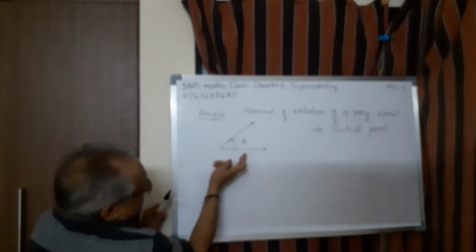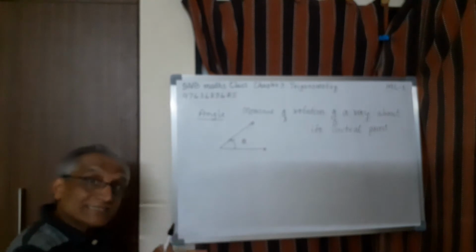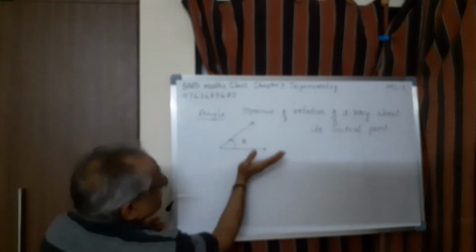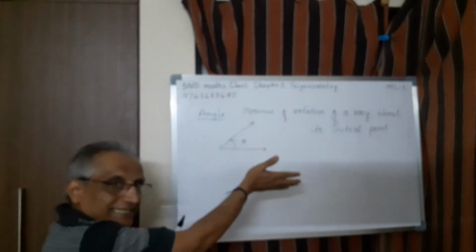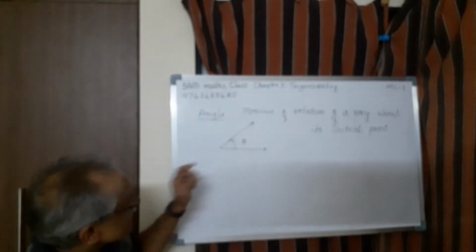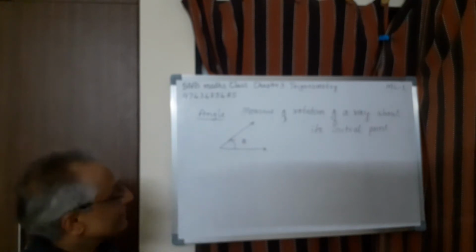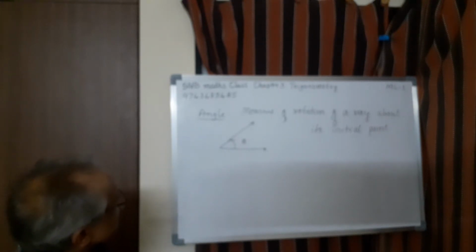So that means angle keeps on increasing if the rotation is more. So it is a measure of rotation. You rotate more, angle will be more. If you rotate less, angle will be less. This is one concept we have to understand in understanding the concept of angle. This is the first thing. Second one is angle.